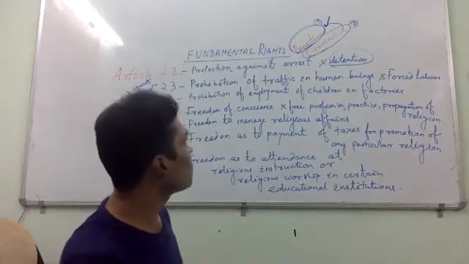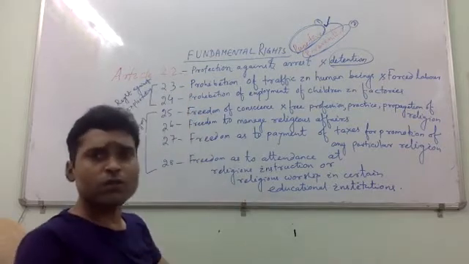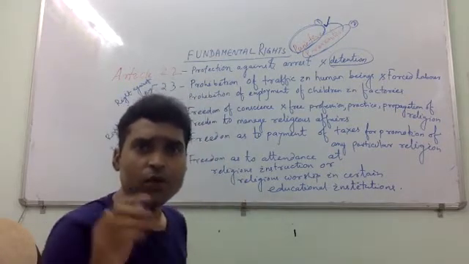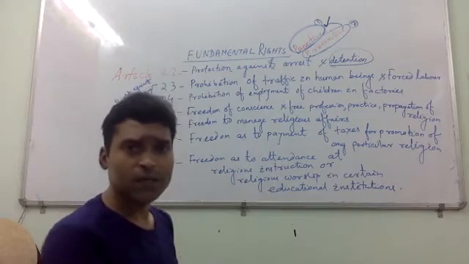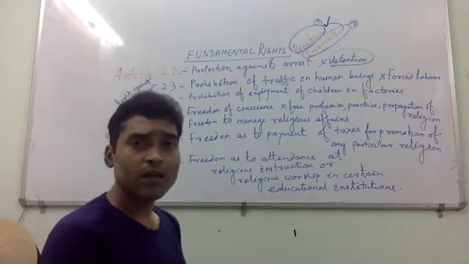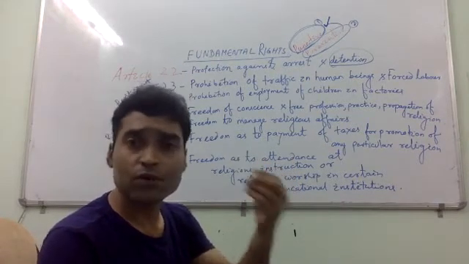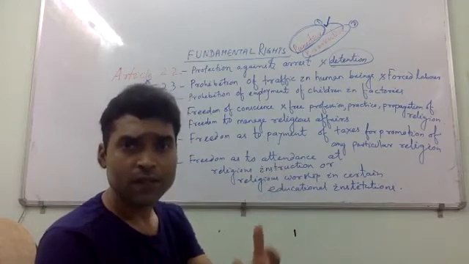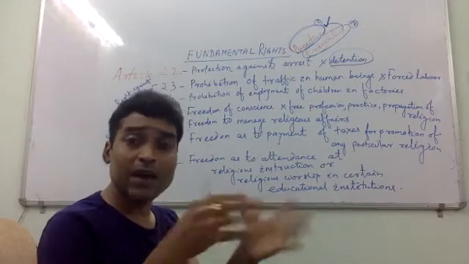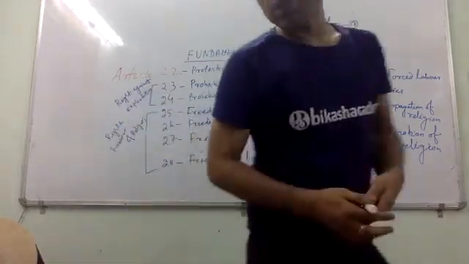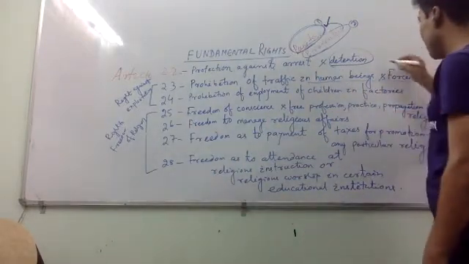Now we'll talk about Article 23 and 24. The Indian Constitution says under Article 23, prohibition of human trafficking, or forced labor. Let's understand what human trafficking is. Human trafficking means one sort of forced labor, slavery. Here the word beggar comes.